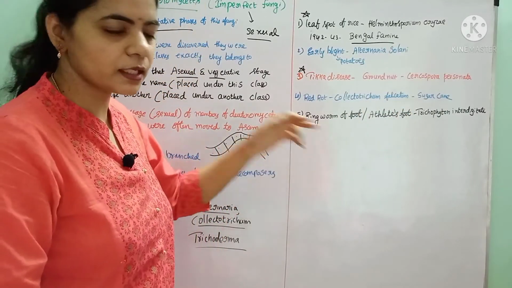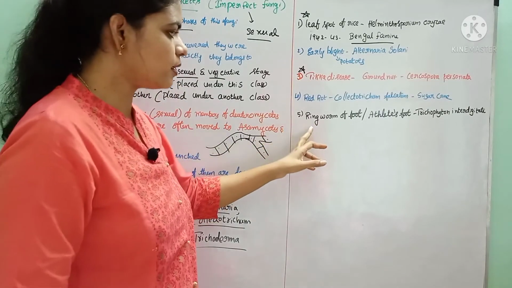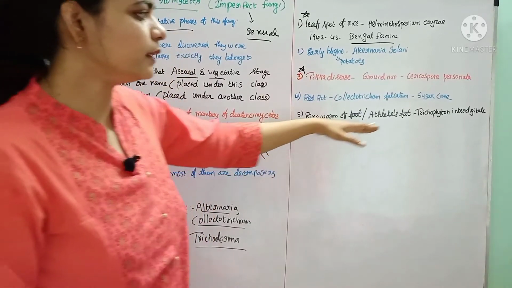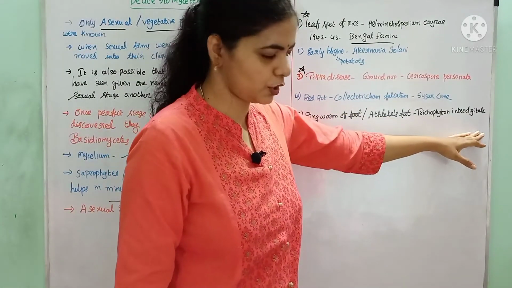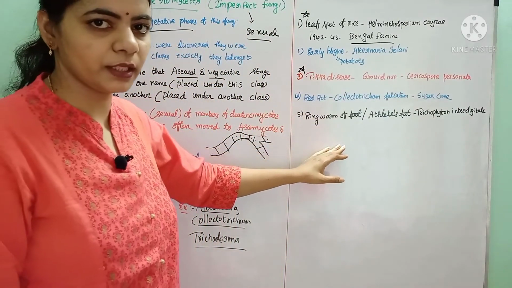And the last one is in human beings, where they cause ringworm infections. They cause ringworm of the foot or athlete's foot. The example for this fungus is Trichophyton interdigitale. This causes athlete's foot or ringworm infection in human beings.